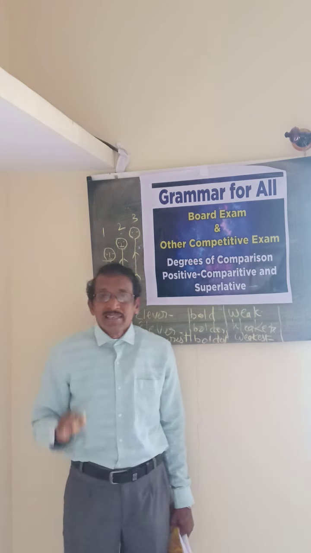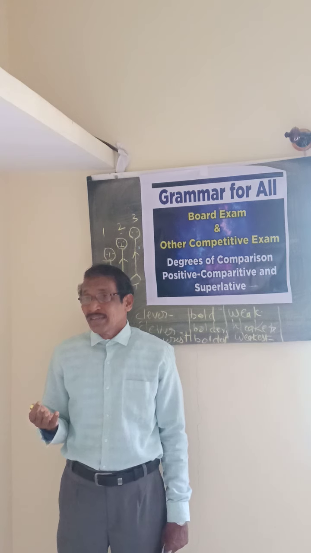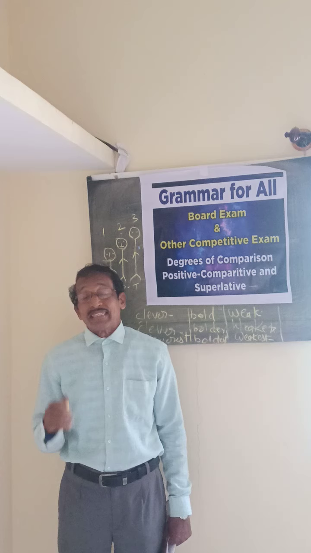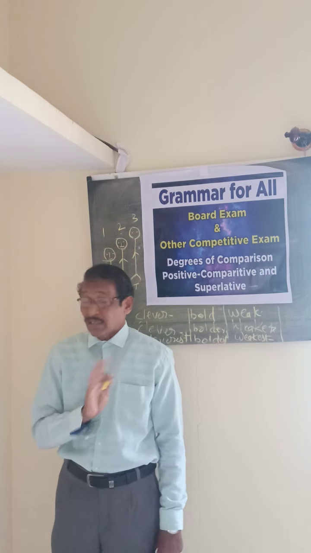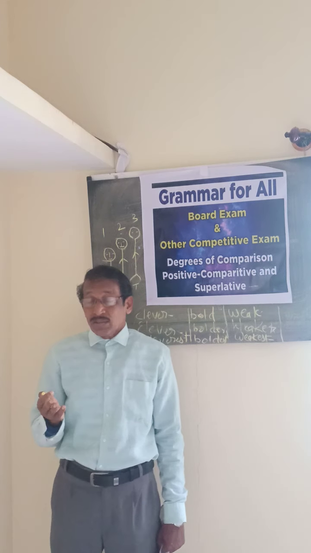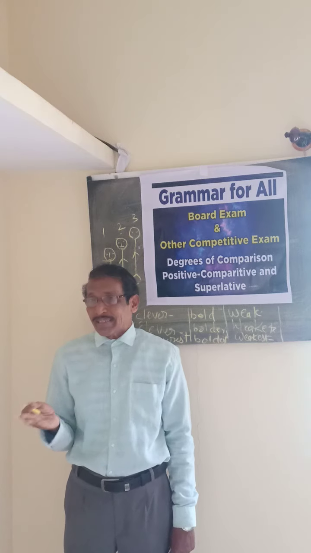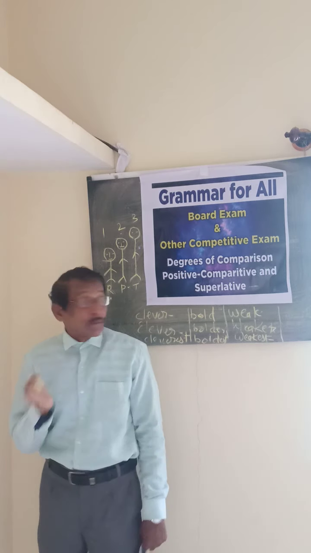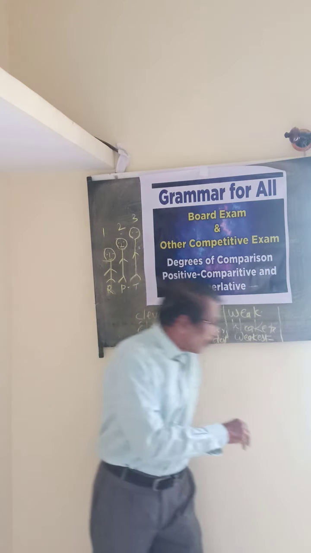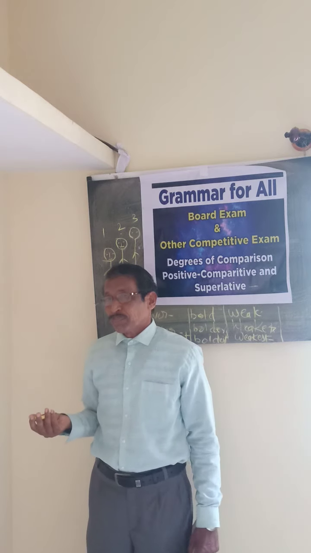So I told you that some words are exempted. We should not think that in order to get a comparative degree and a superlative degree, we should always use the word ER and EST with a positive adjective. No, it is not true. We will not get a comparative degree and superlative degree by using ER and EST for all words. For example, beautiful. Beautiful is more beautiful and most beautiful.